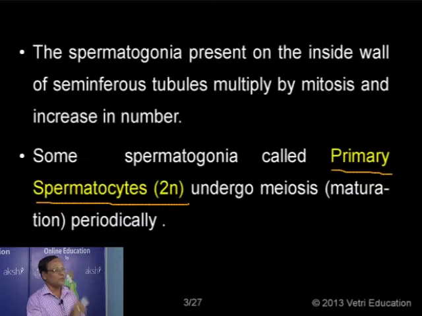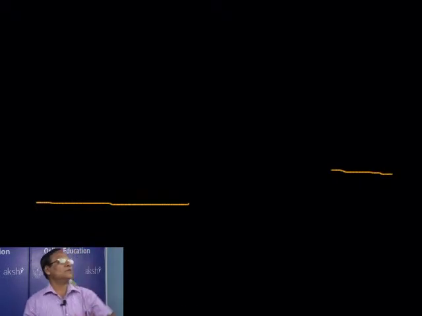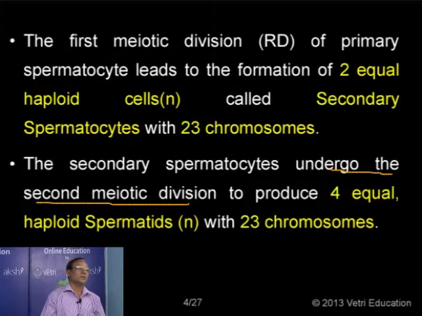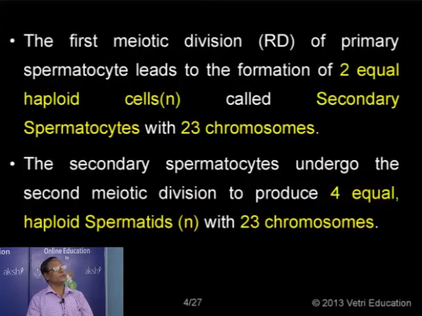The size of the primary spermatocyte is increasing. That's the main difference, nothing more. So we have the same number of chromosomes as in the spermatogonia. So at stage number 1, the spermatogonia, the sperm mother cells, get converted into the primary spermatocyte. The primary spermatocytes also have 2n number of chromosomes.